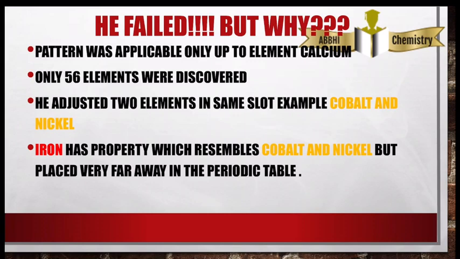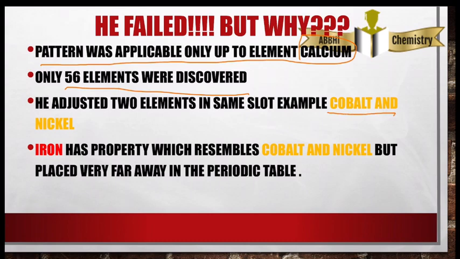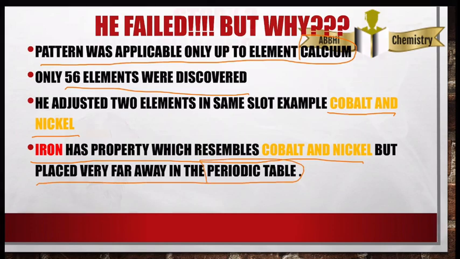But he failed. Why? Because the pattern was applicable only up to the element calcium. Only 56 elements were discovered at that time. He adjusted 2 elements, cobalt and nickel, in one slot only. Iron, which had properties similar to cobalt and nickel, was placed very far away in this table.